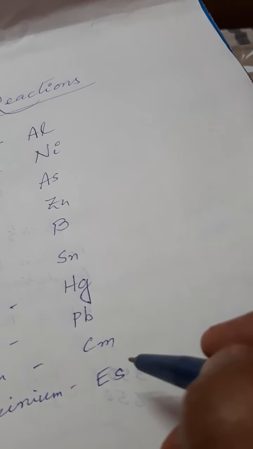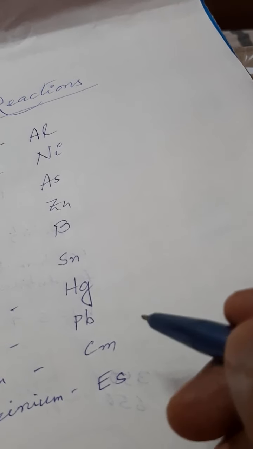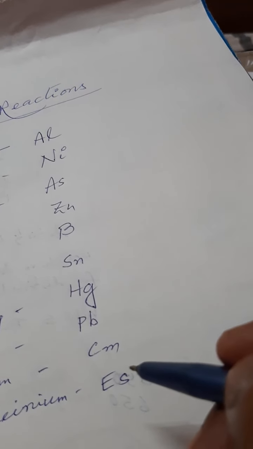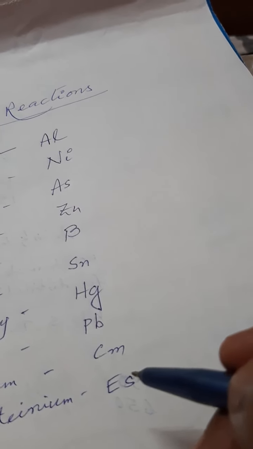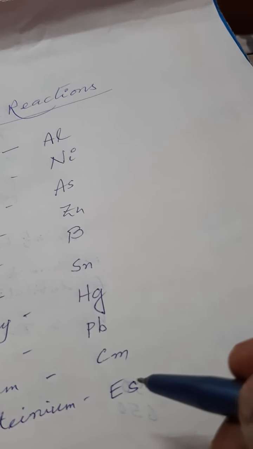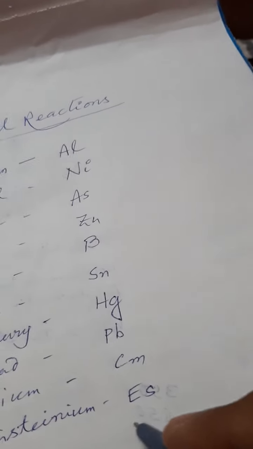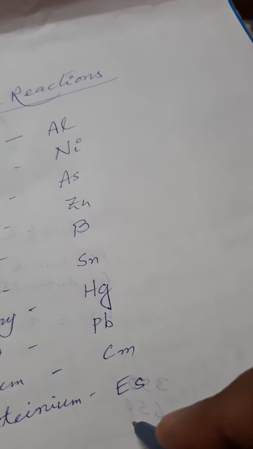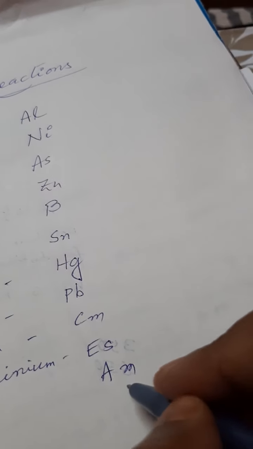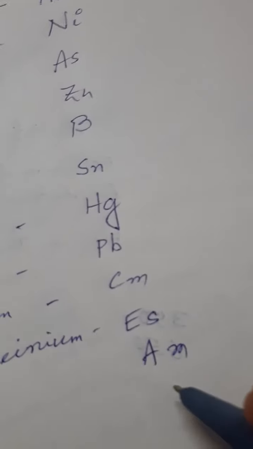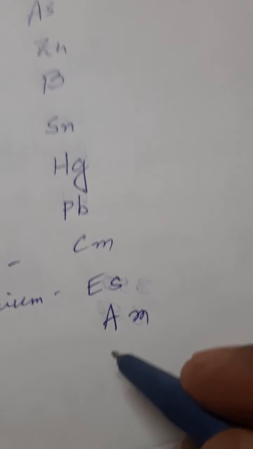Americium. The name is derived from America, the place of its discovery, we can assume, and it is written as Am.